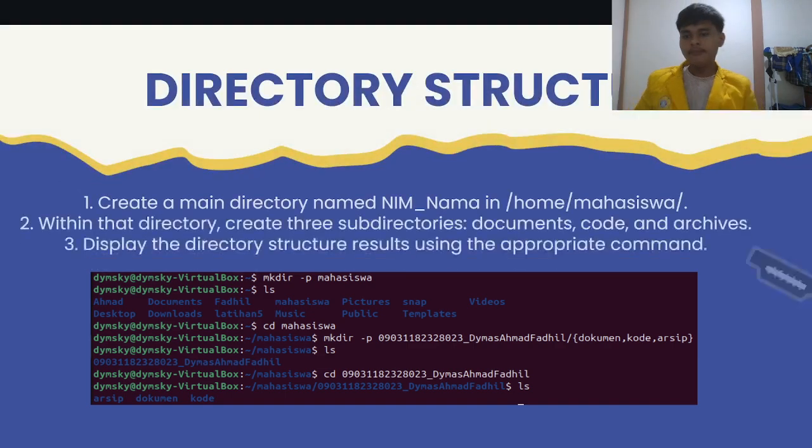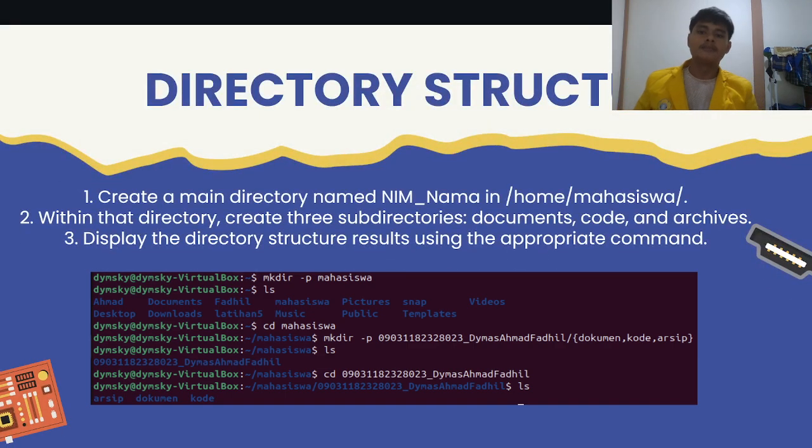Okay, first I will present about directory structure. The first question: create a main directory named underscore nama in home mahasiswa. Question number 2: within that directory, create 3 subdirectories: document, code, and archive. Number 3: display the directory structure result using the appropriate command.